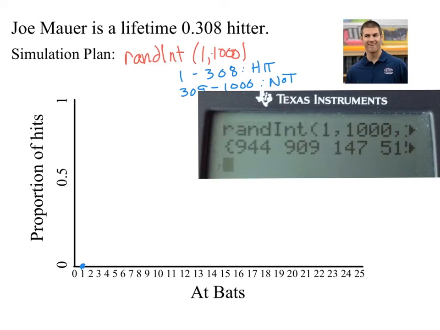Now the second at-bat is also not a hit. Right? 909. So now he's 0 for 2. But the third is a hit. So now he's 1 for 3, or 0.3 repeating. So I'm going to just kind of guess that that's up here.